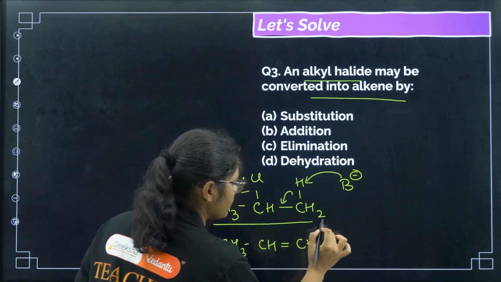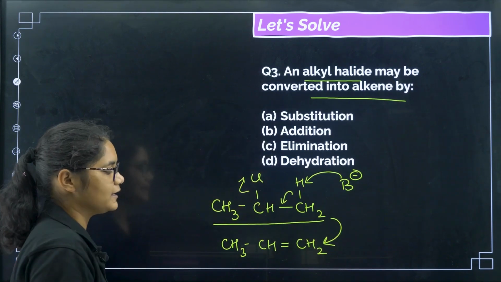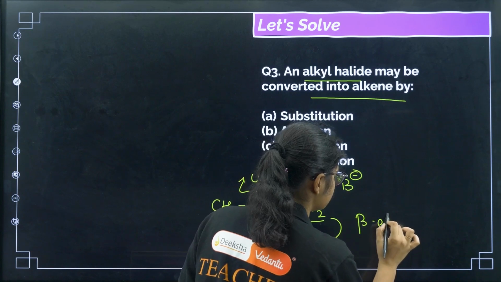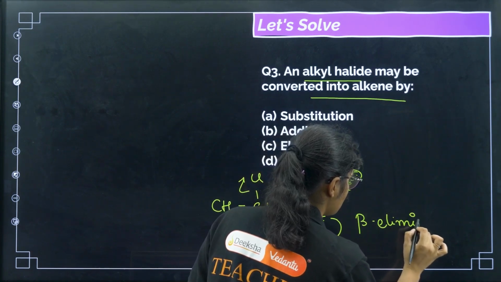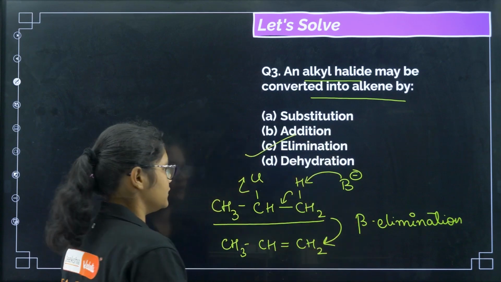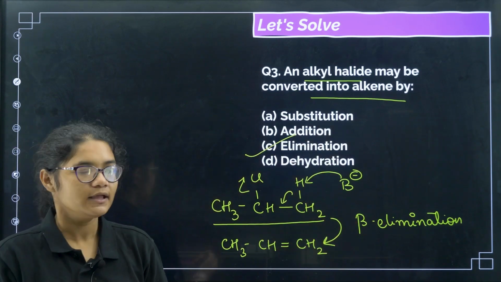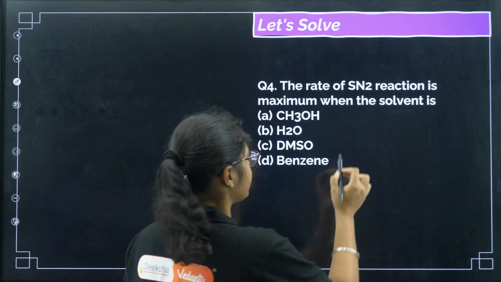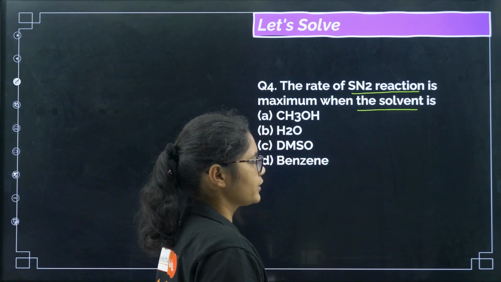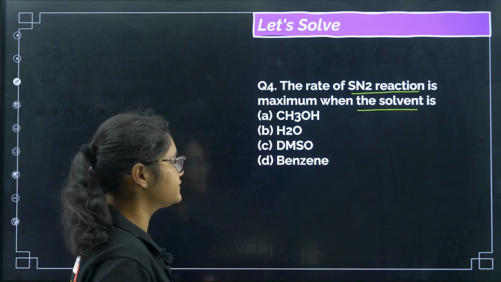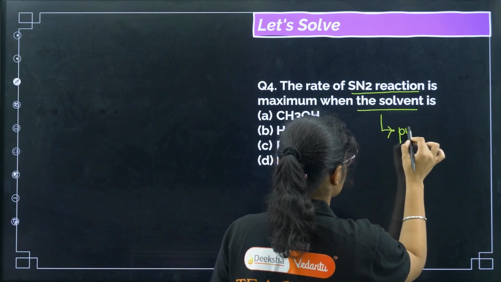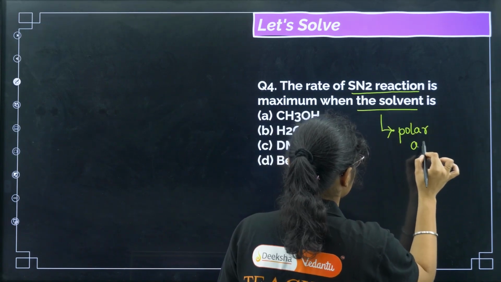So an alkyl chloride can be converted to an alkene by which method? This method is called beta elimination, right? We have already discussed beta elimination. The correct answer for this question will be option number C. Okay, so let us see the next question. The rate of SN2 reaction is maximum when the solvent is. Okay, so it is asked about the solvent. You should remember, it should be a polar aprotic solvent.